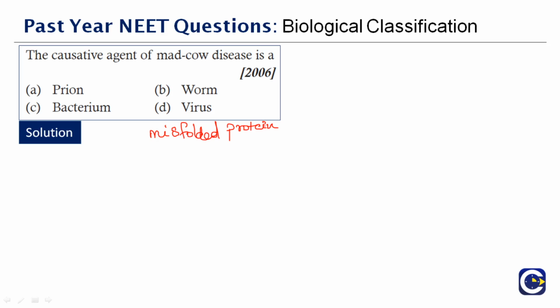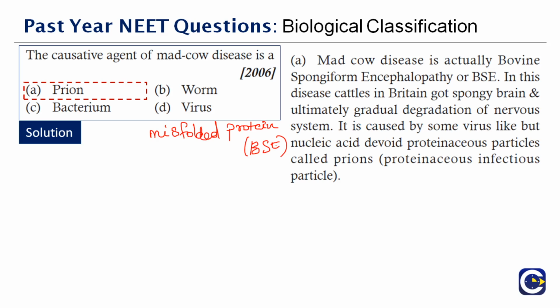Mad cow's disease is actually bovine spongiform encephalopathy, which is abbreviated as BSE. In this disease, cattle in Britain got a spongy brain and ultimately a gradual degradation of the nervous system. It is caused by this agent called prion, and this is because of the misfolded protein that is attached to the host. Therefore, the correct answer is option A.